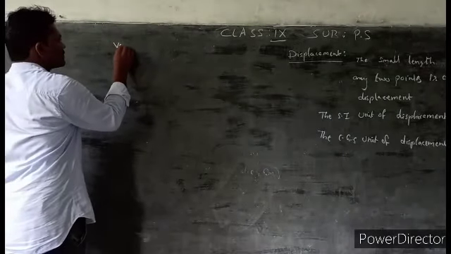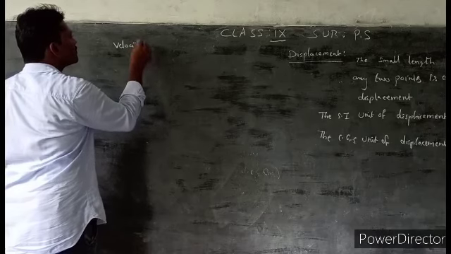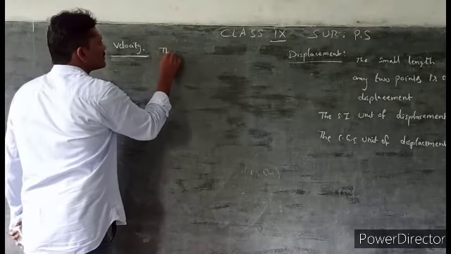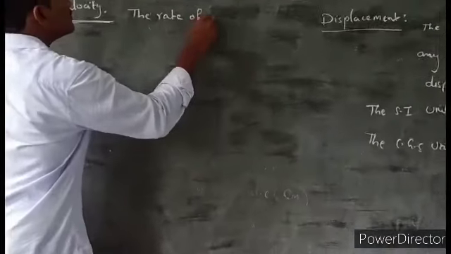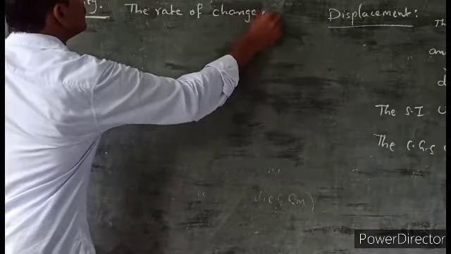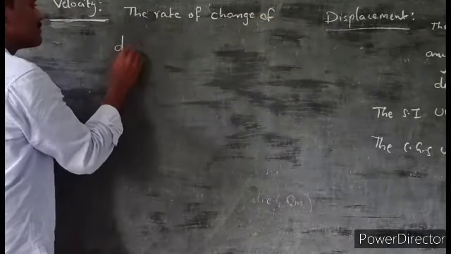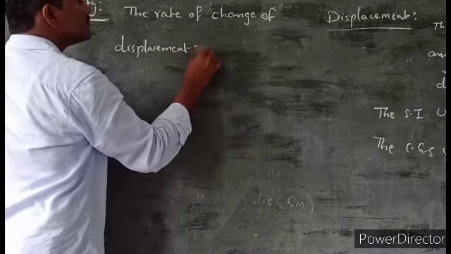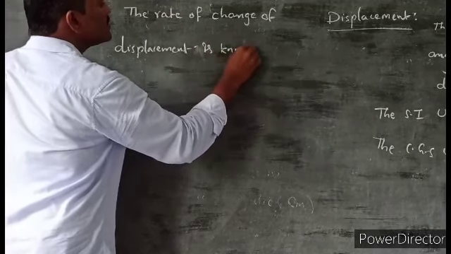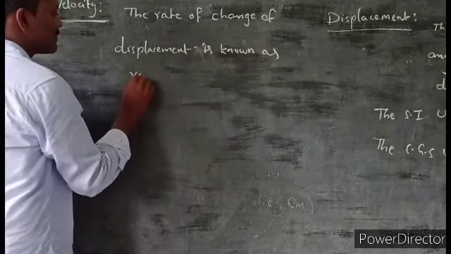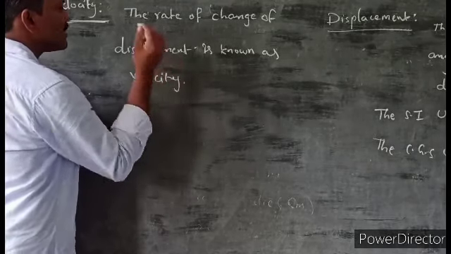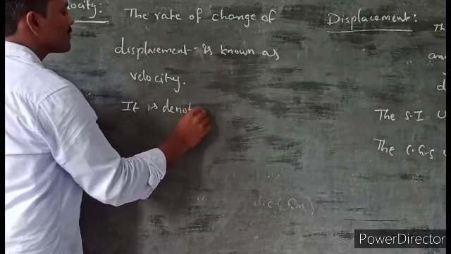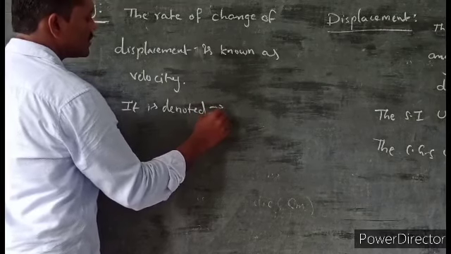Here, velocity. The rate of change of displacement is known as velocity. It is denoted by v. It is a vector quantity.